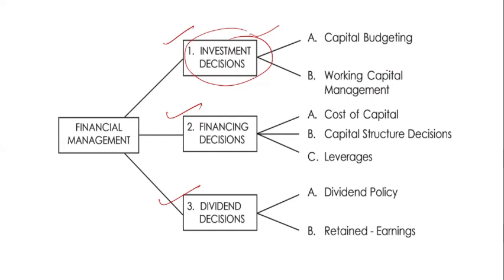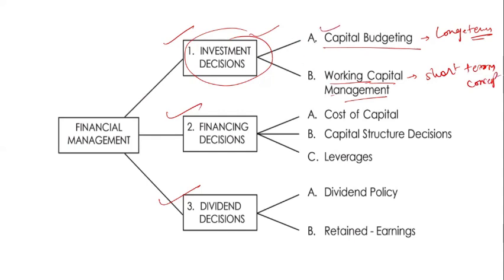For investing, you have two more things: capital budgeting and working capital management. Capital budgeting is a long term concept, and working capital is a short term concept. Clear?